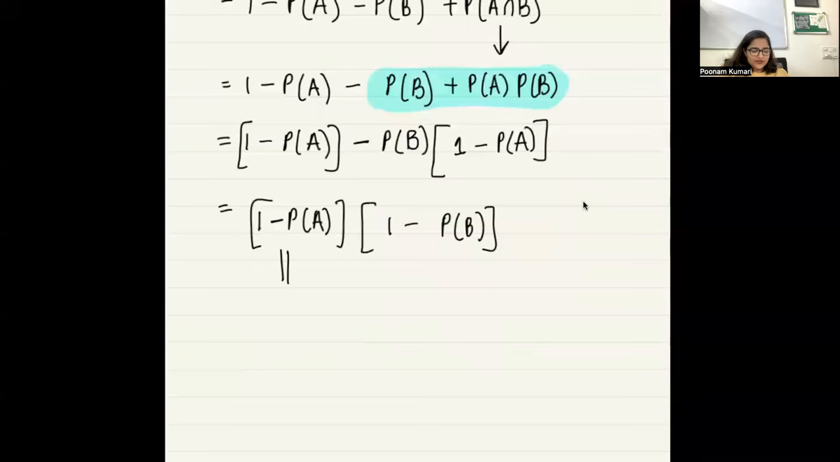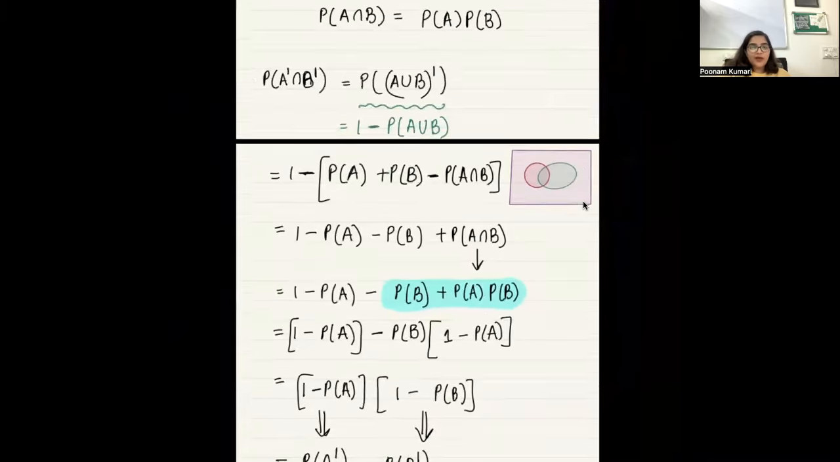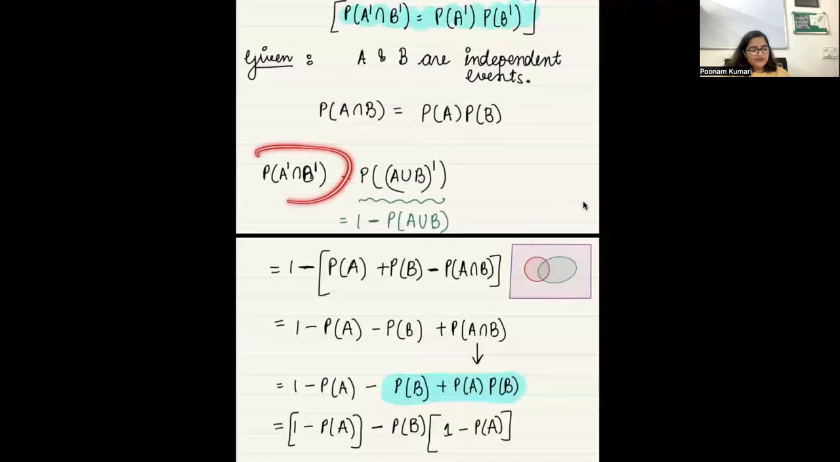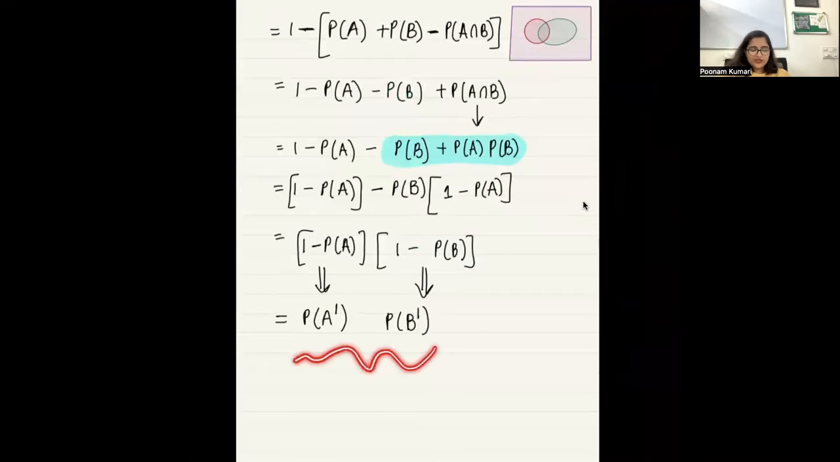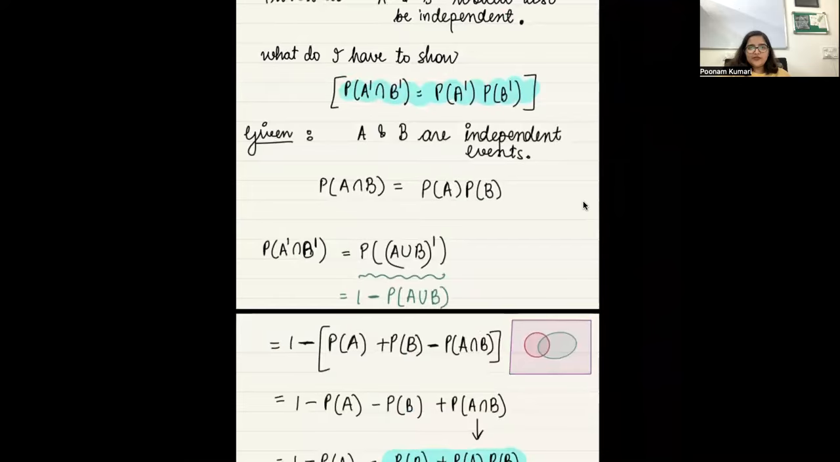Now, what is this? And what is this? What is 1 minus probability of A? Probability of A complement. And what is 1 minus probability of B? B complement. And where did I start from? I started from here, right? I used everything that I knew. I kept using it until I got this. So have I shown what I wanted to? I wanted to show this, and I have shown this.